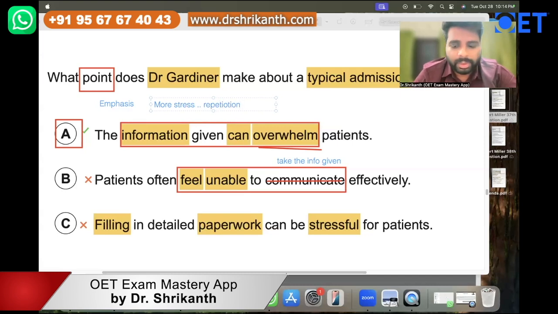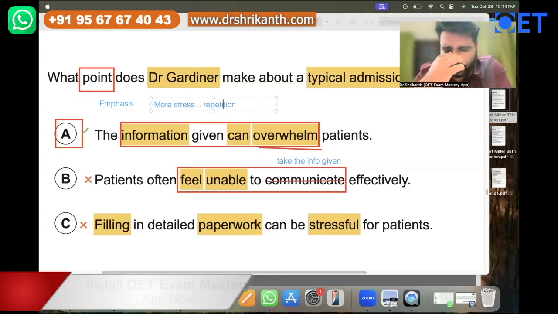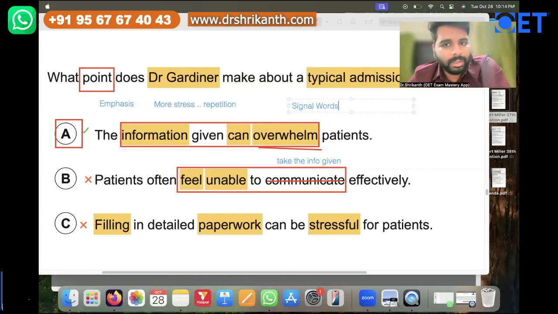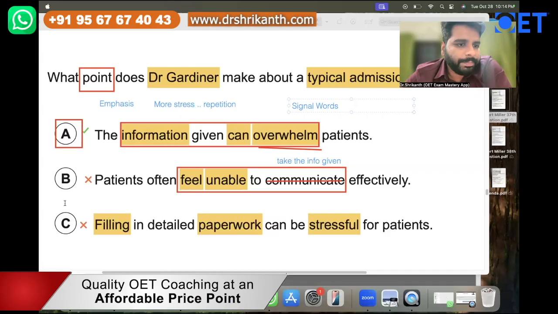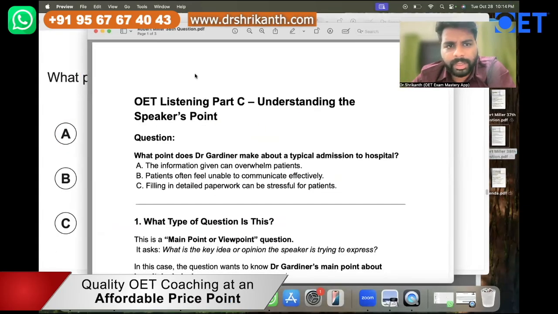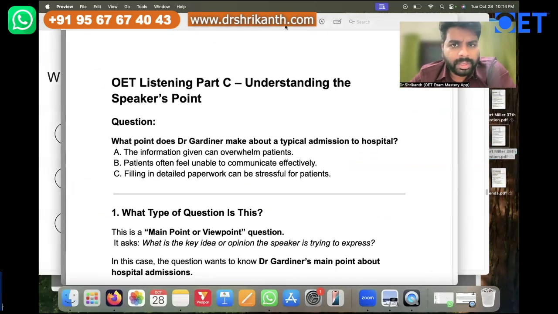Because this is not casual information. It's very important information Dr. Gardner is saying about patients' typical hospital admission. Now, when you listen to the audio, listen for signal words. And when you hear a signal word, you must become highly alert. Right. So I'll just take a look at this document that I have prepared, and then we'll listen to the audio.